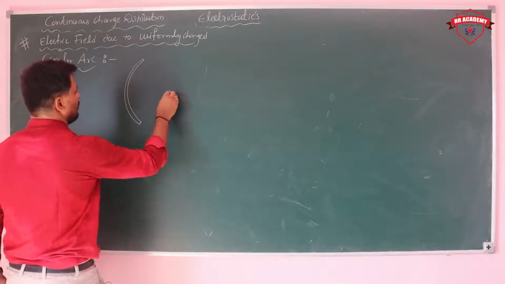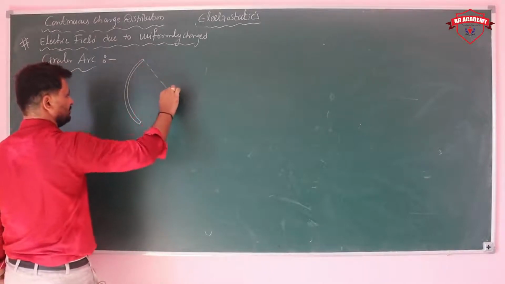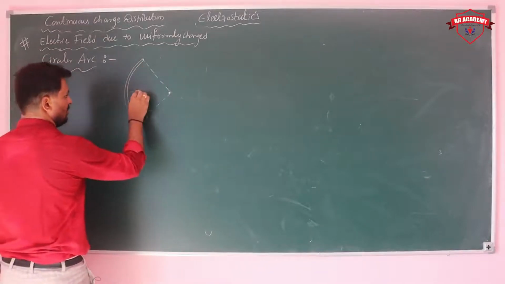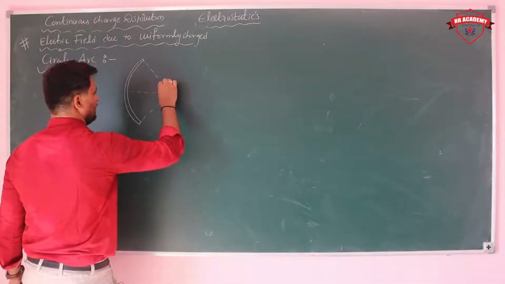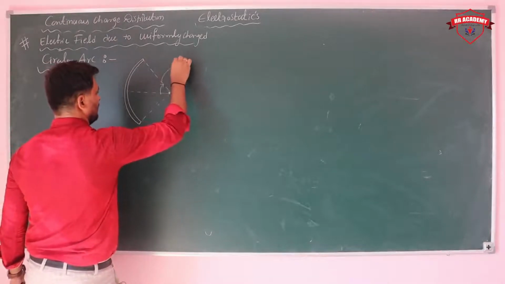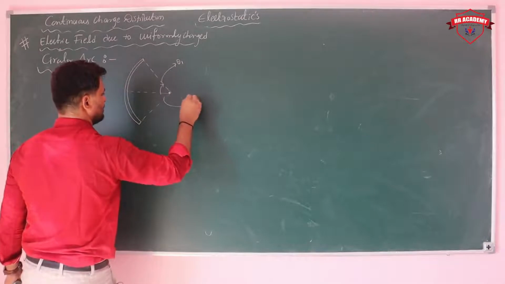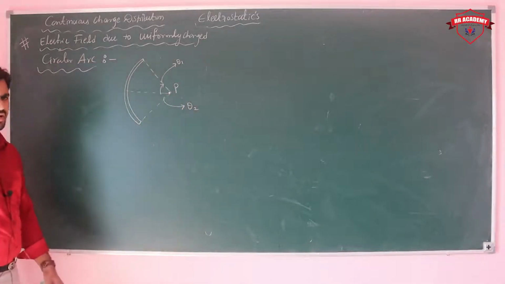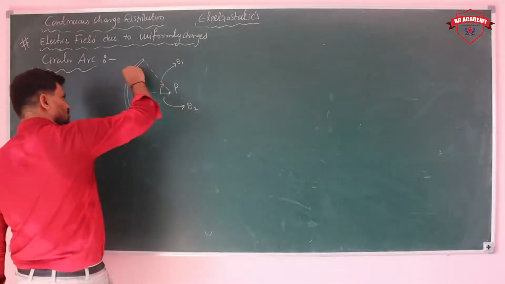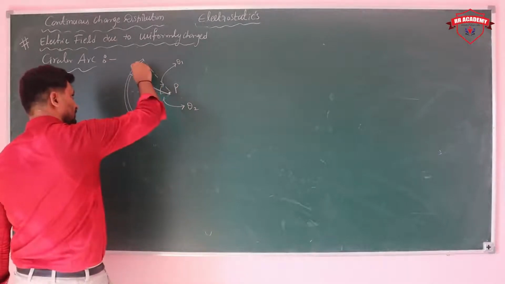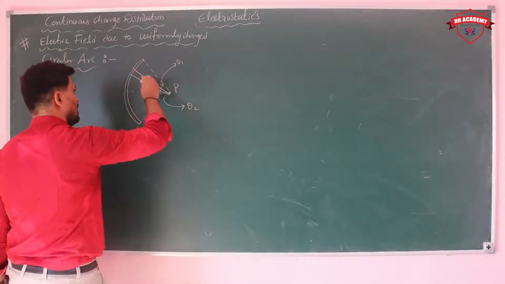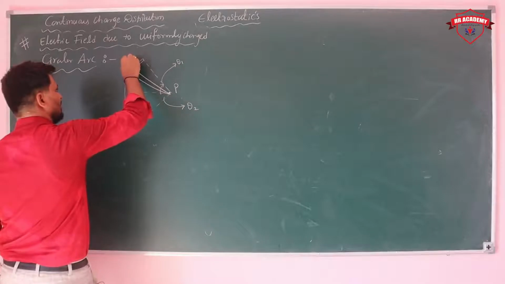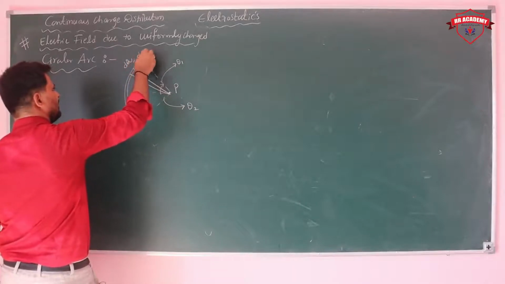Here is the point I am considering, and it is making an angle theta 1 here and theta 2 here. This is the point P. Now I am considering a small element. That element of charge is dq, angle is d theta.